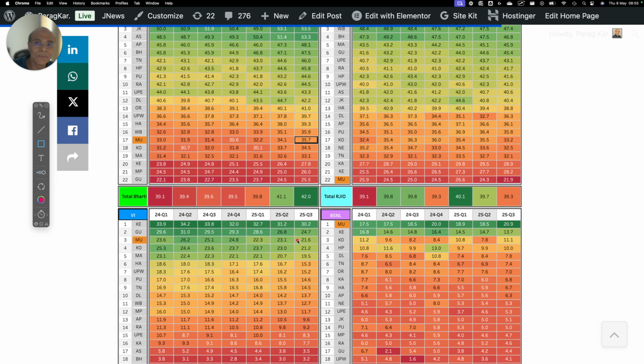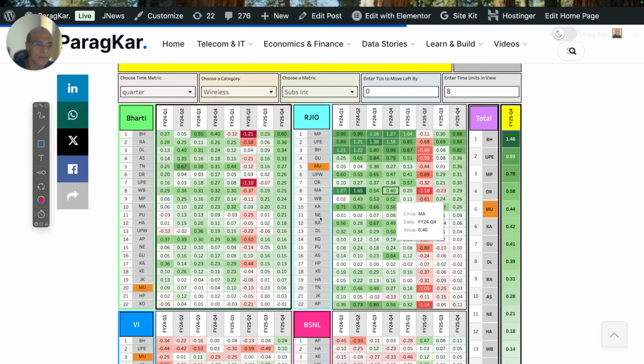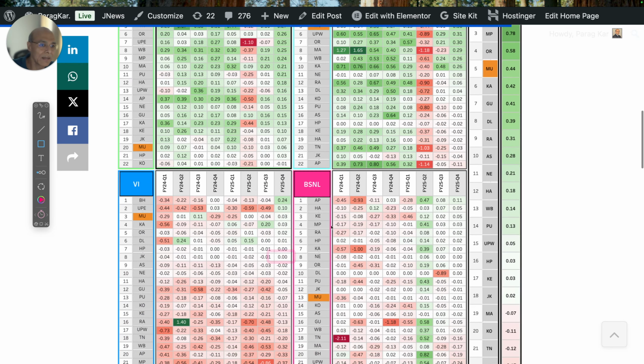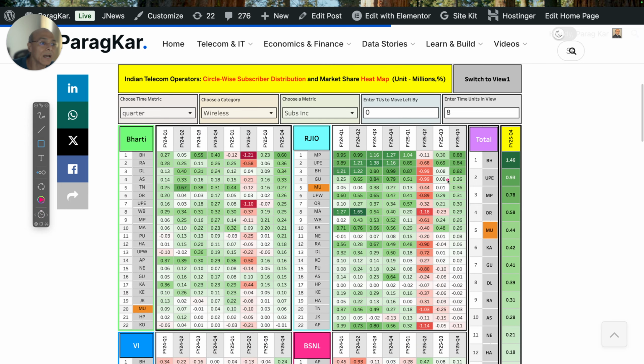And who has the most market share in Mumbai? It is Vodafone Idea, as well as BSNL, because of MTNL. So both of them. So it is important that these people do not lose subscribers. Vodafone Idea has gained in Mumbai. BSNL has lost. And Bharti has gained marginally. And you will see, this is very, very significant, because Reliance has gained 0.36 million subscribers in Mumbai.